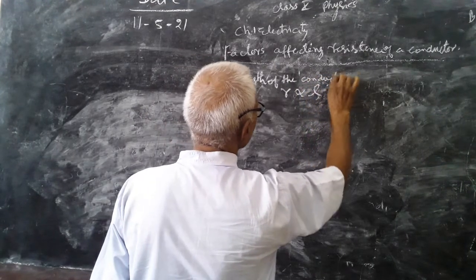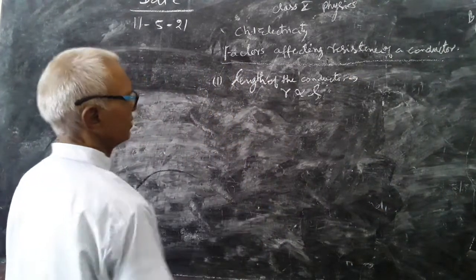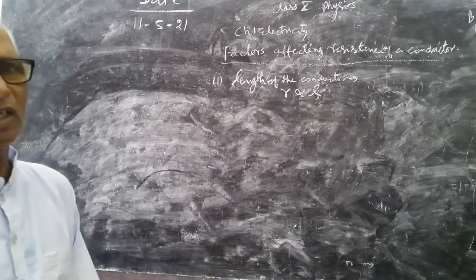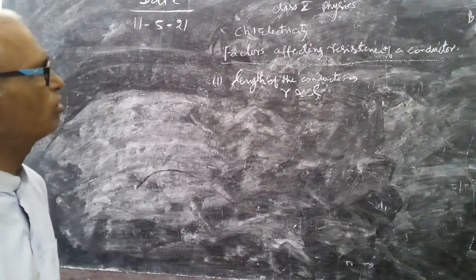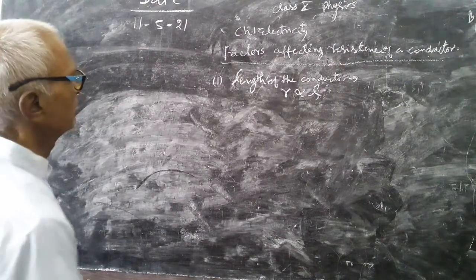And I told you it is proportional to the length, means more length, resistance will be more; for less length, resistance will be less.